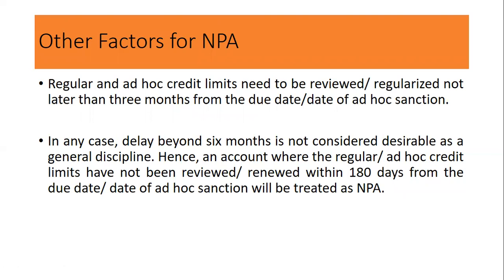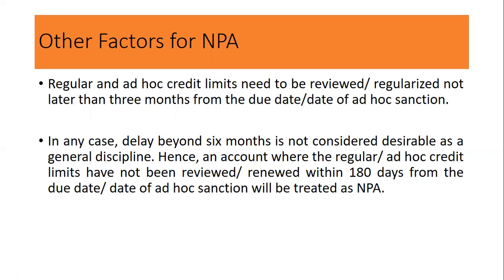A regular and ad hoc credit limit needs to be reviewed and regularized not later than 3 months from the due date or date of ad hoc sanction. Sometimes it happens that as on 31st March 2020 the limit expires, so within 3 months the limit should be reviewed and regularized for the next year.